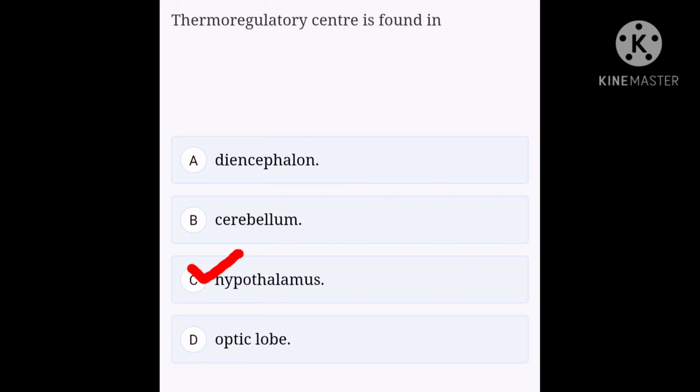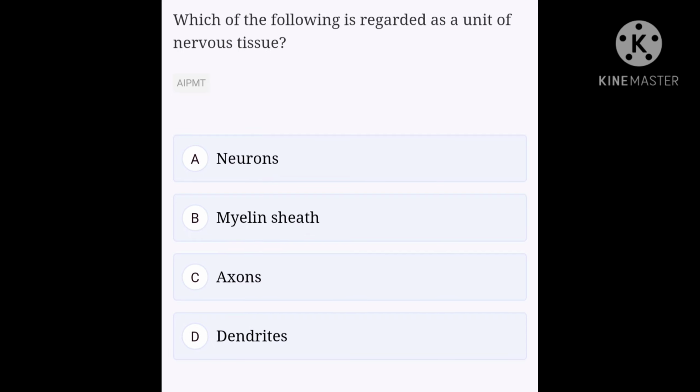Okay, next question. Which of the following is regarded as a unit of nervous tissue? Option A, neurons, option B, myelin sheath, option C, axons, option D, dendrites. A neuron is the structural and functional unit of the nervous system. Neurons are similar to other cells in the human body in a number of ways, but there is one key difference between neurons and the other cells. Neurons are specialized to transmit information throughout the body. Thus, the correct answer is option A, neurons. Okay, let's see our next question.